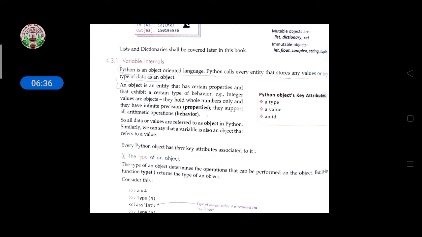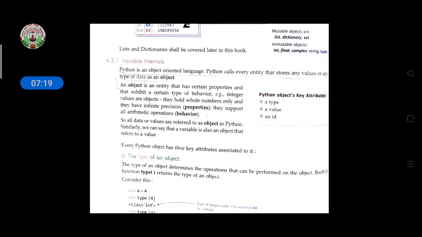Then variable internals. Python is an object oriented language. Python calls every entity that stores any value or any type of data an object. An object is an entity that has certain properties and exhibits certain types of behavior. Integer values are objects. They hold whole numbers only and have infinite precision. They support all arithmetic operations or behaviors. So all data or values are referred to as objects in Python. Similarly, we can say a variable is also an object that refers to a value.